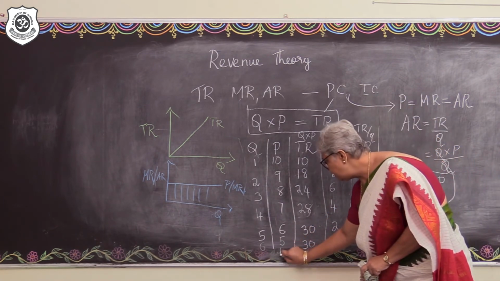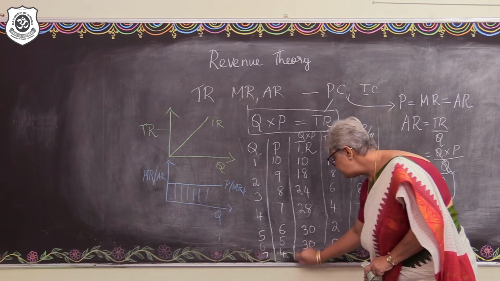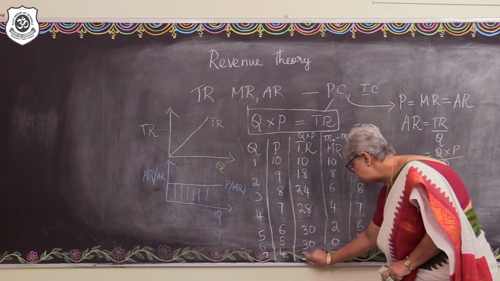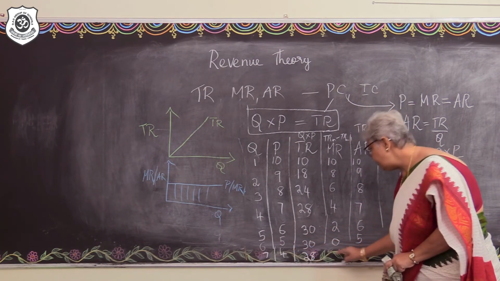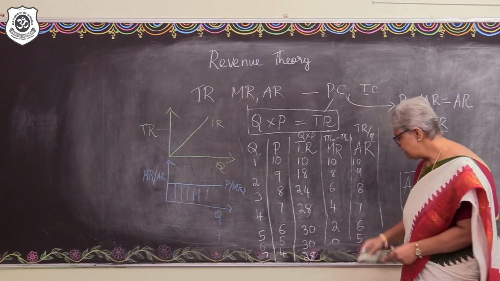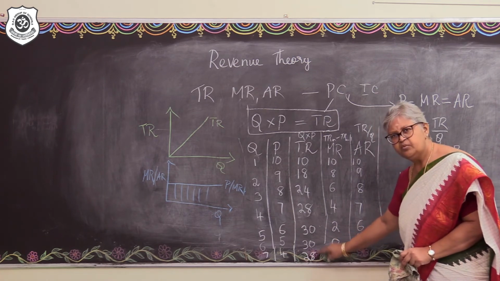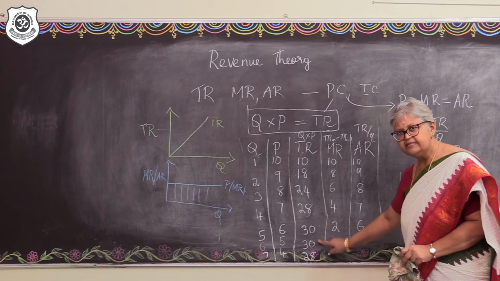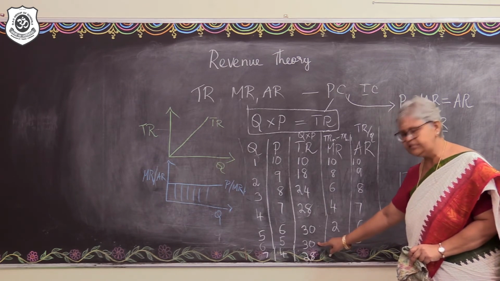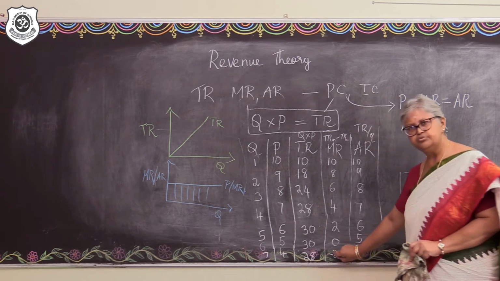Maybe this would become 4 and this would become 7. Right? So 7 into 4, that would be 28. So what about the total revenue in that case? The total revenue in that case is going to become 28. What do you understand here? There is a negative change here, isn't it? 28 minus 30. So MR, we see that becomes minus 2.